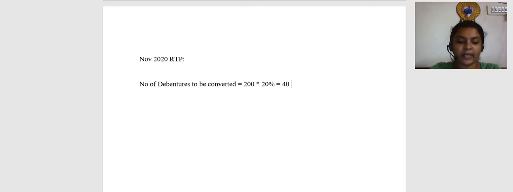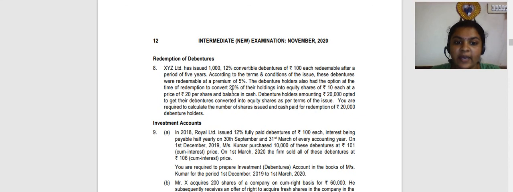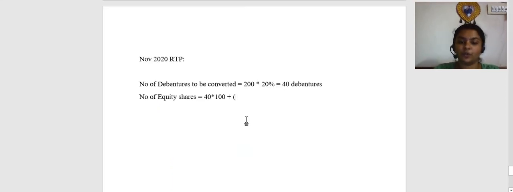40 debentures can be converted. So the number of equity shares to be issued is equal to, let's go by the formula, 40 debentures into face value of each debenture, 100, plus premium on redemption. What is the premium on redemption? They are redeemable at a premium of 5%. So 40 into 100 into 5%, the whole divided by